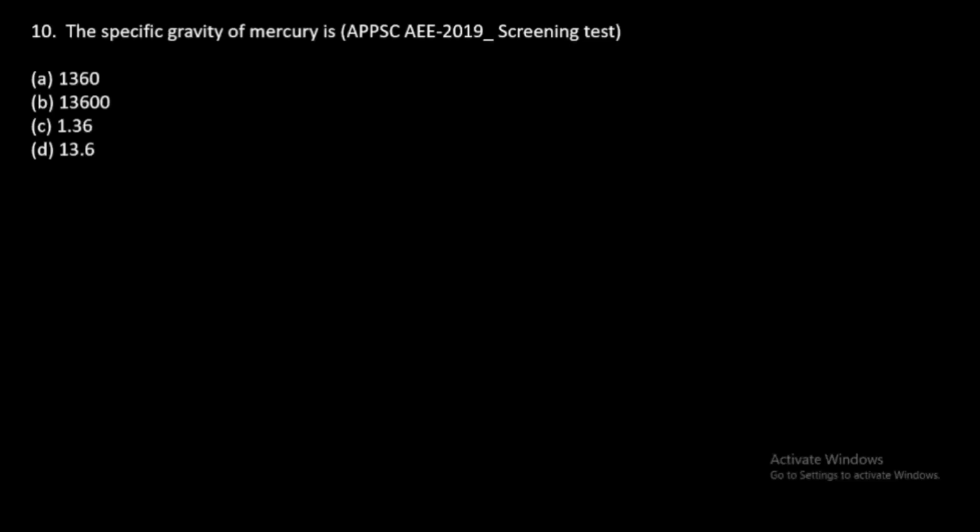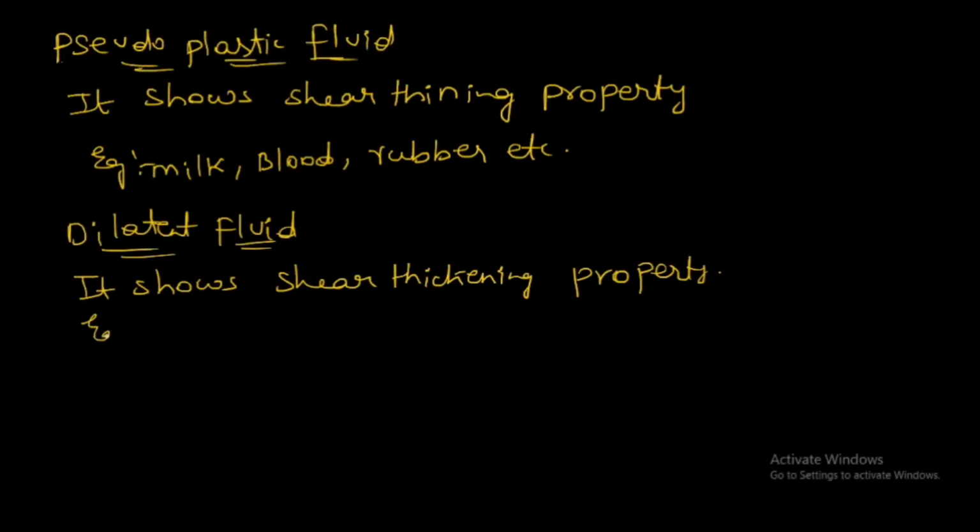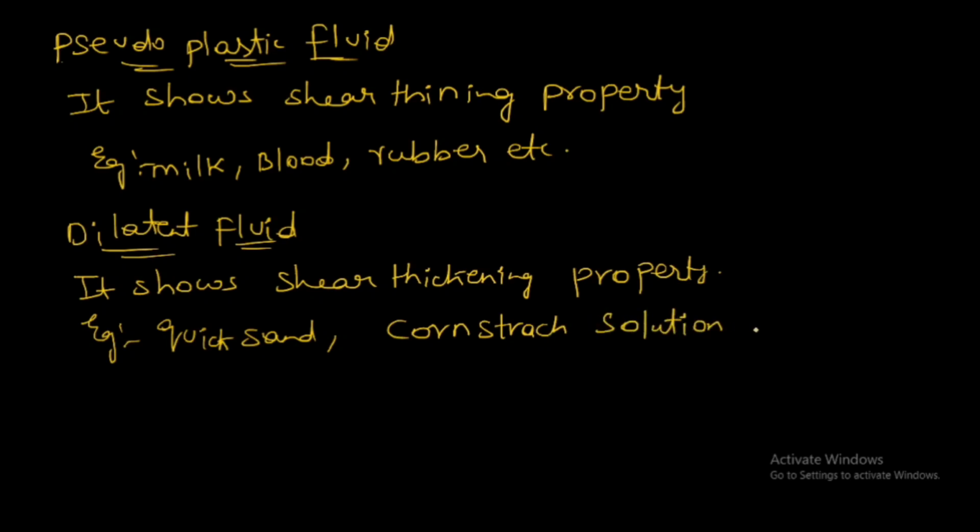That is, it is difficult to deform the fluid. Examples: quicksand, corn starch solution, sugar solution.